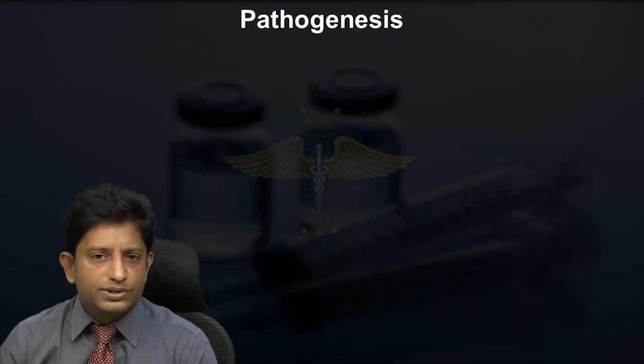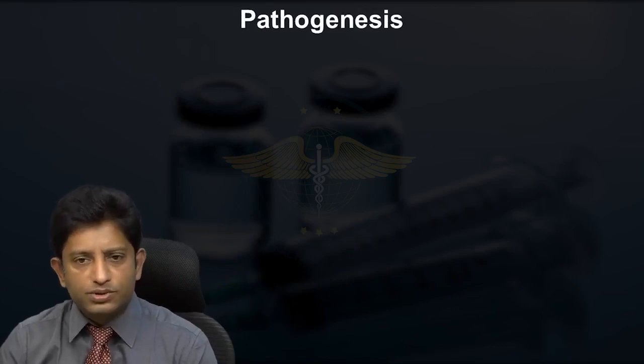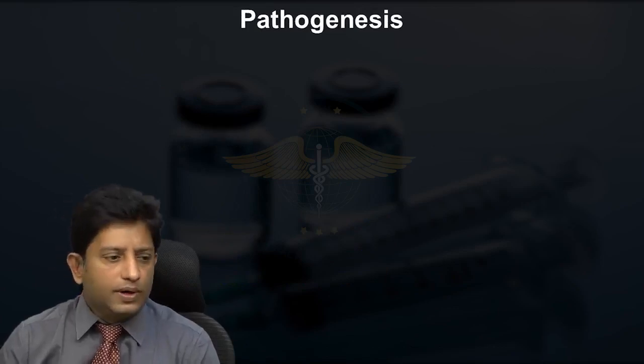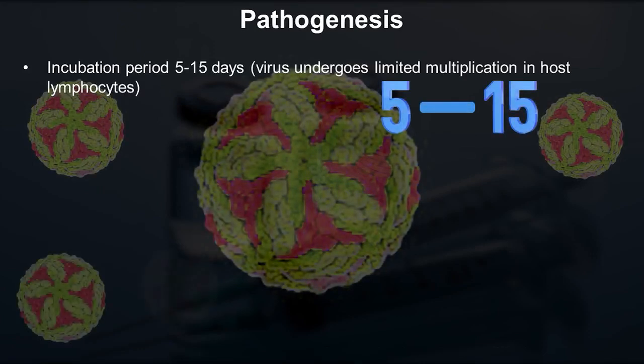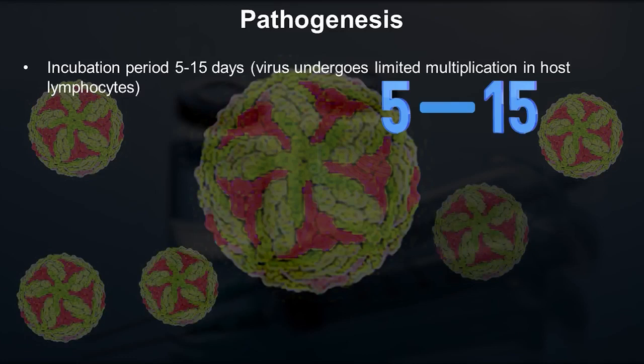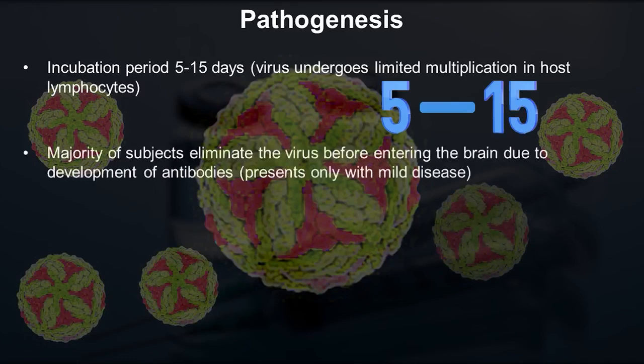Now, how does this disease affect humans? What is the pathogenesis of this particular disease? The incubation period is 5 to 15 days. This virus undergoes limited multiplication in host lymphocytes. The majority of individuals eliminate this virus before it enters the brain by producing antibodies. These are the lucky kids, that's what I can say.